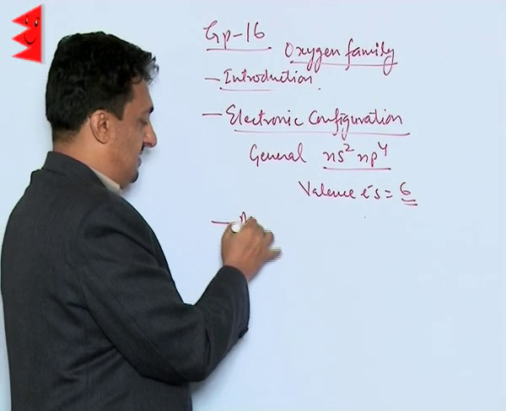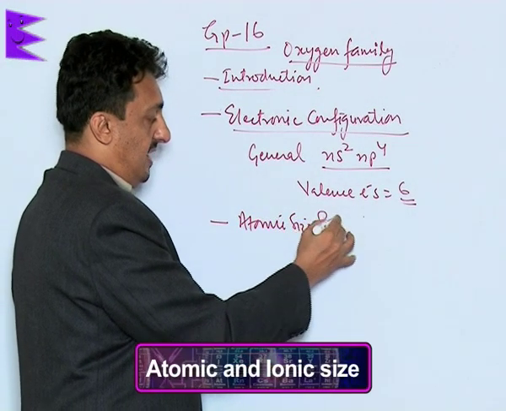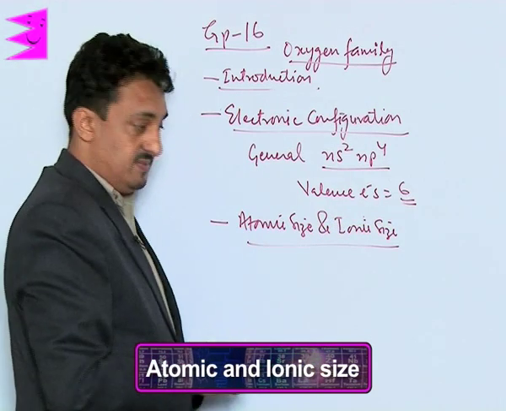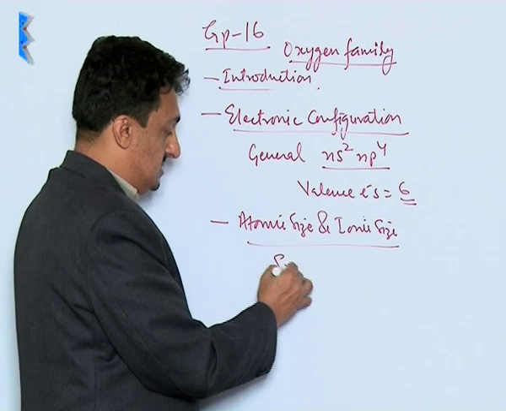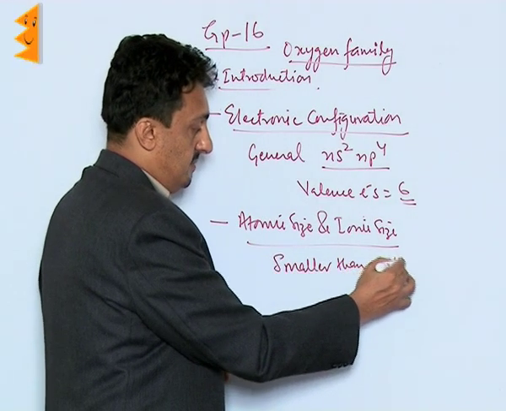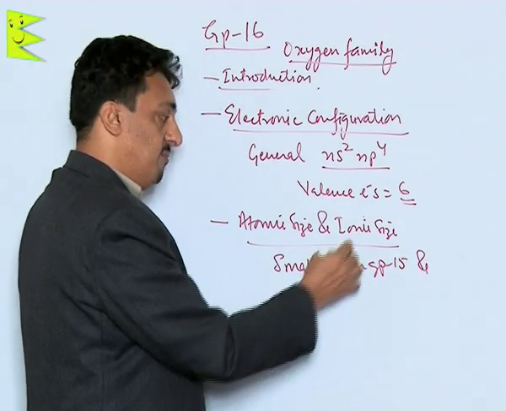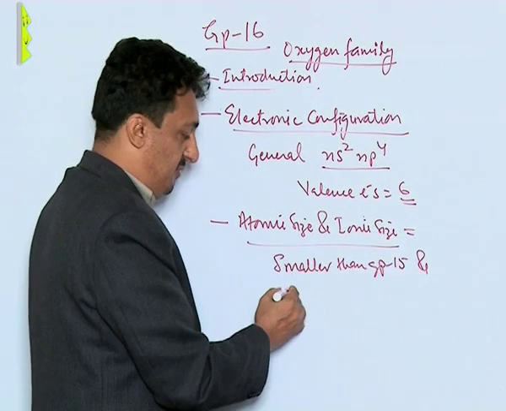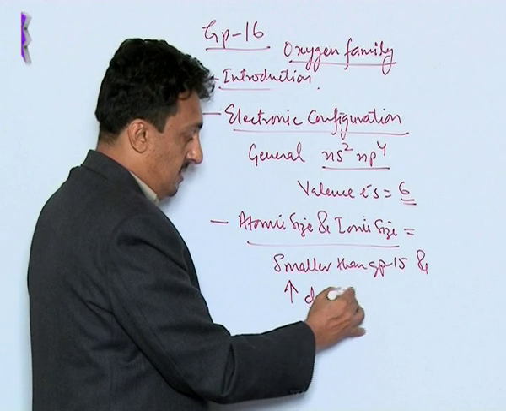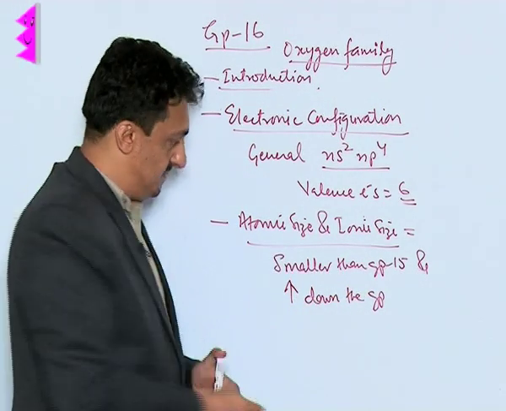Now let us discuss their atomic size and ionic size. Both atomic and ionic sizes are smaller than group 15 elements, and the size increases down the group because of the addition of new shells.